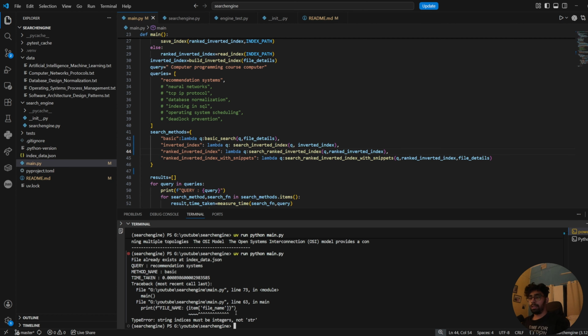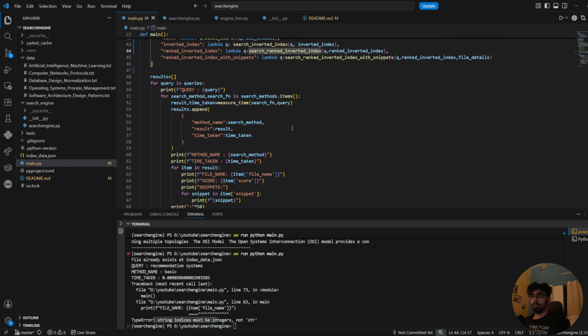So now when you run the app, you will see that the file name should come as a key in the item dictionary, but it is not coming because it says that the string indices must be integers and not strings.